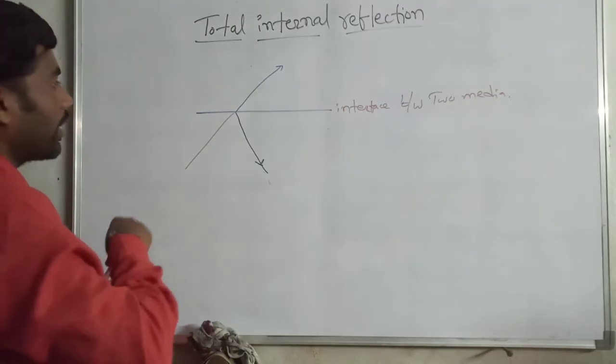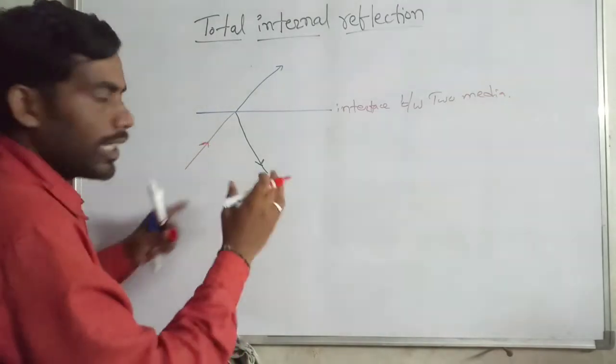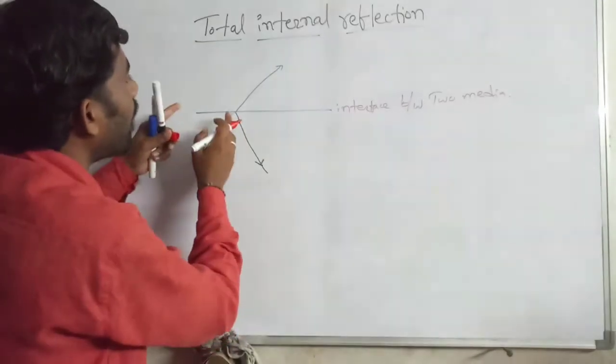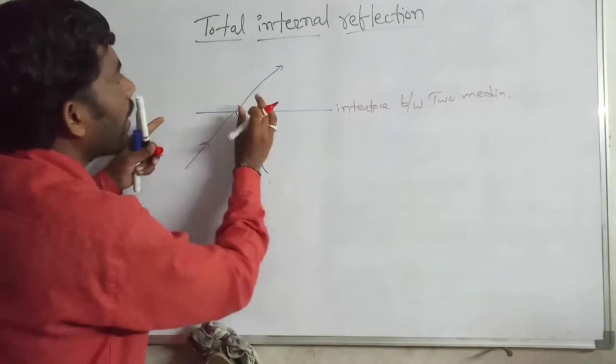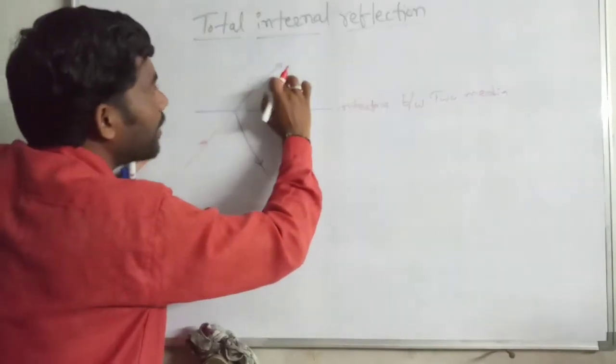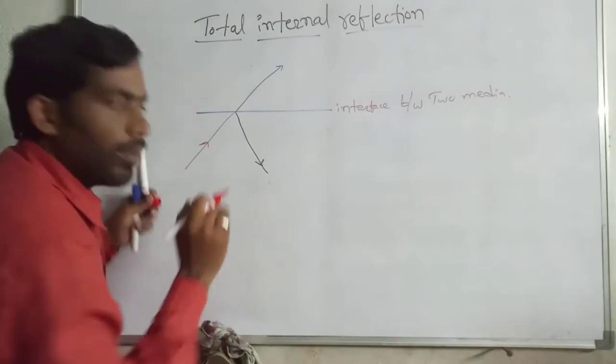It means the light ray incident on the interface is split in two. Some part of the light goes to the other medium, and another part comes back to the same medium.